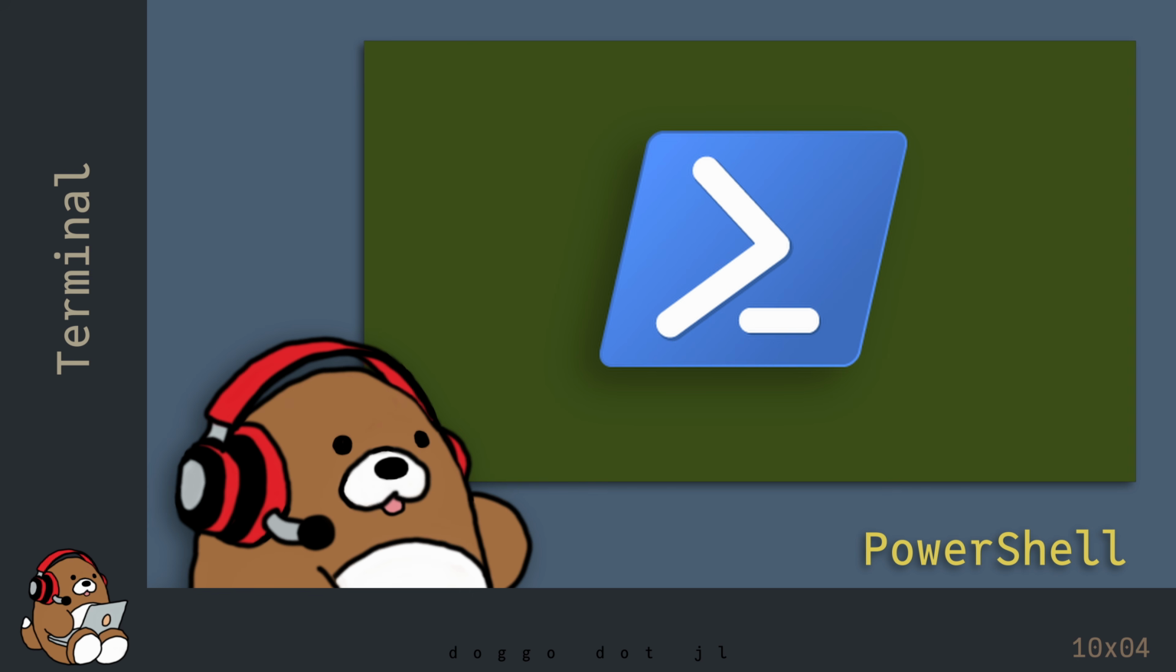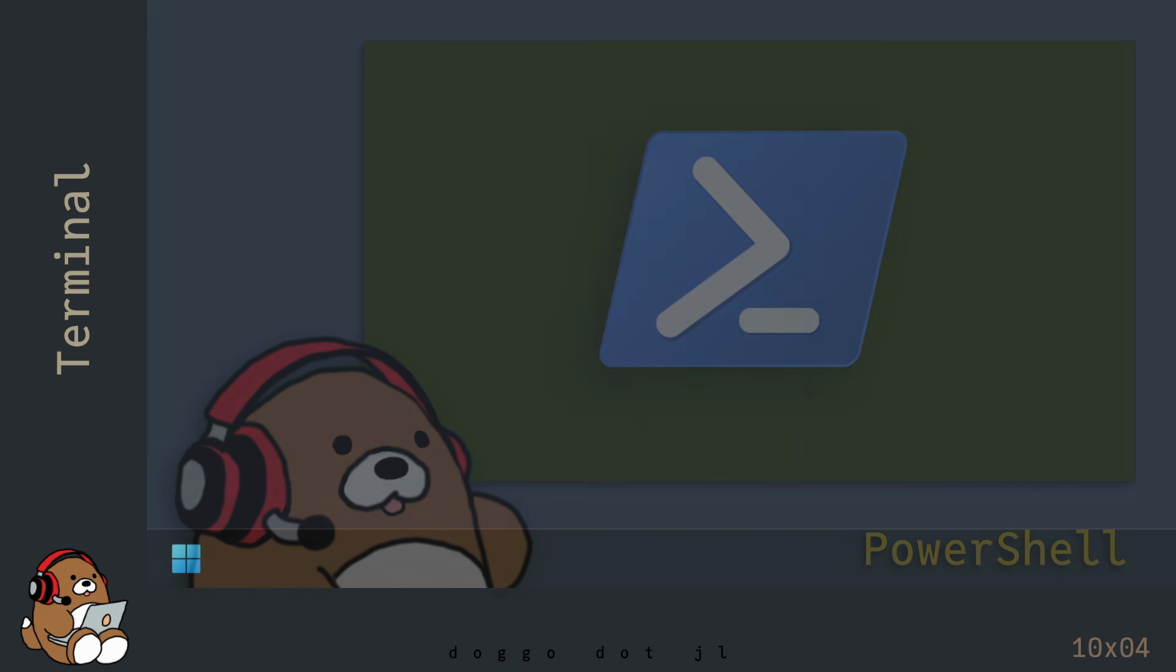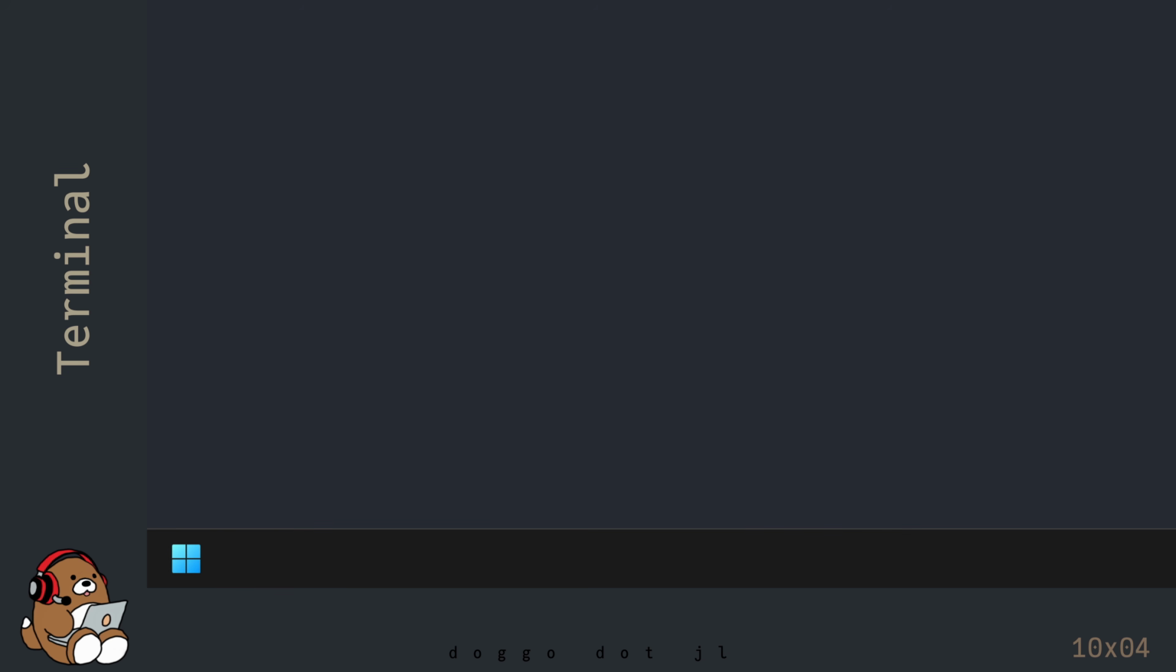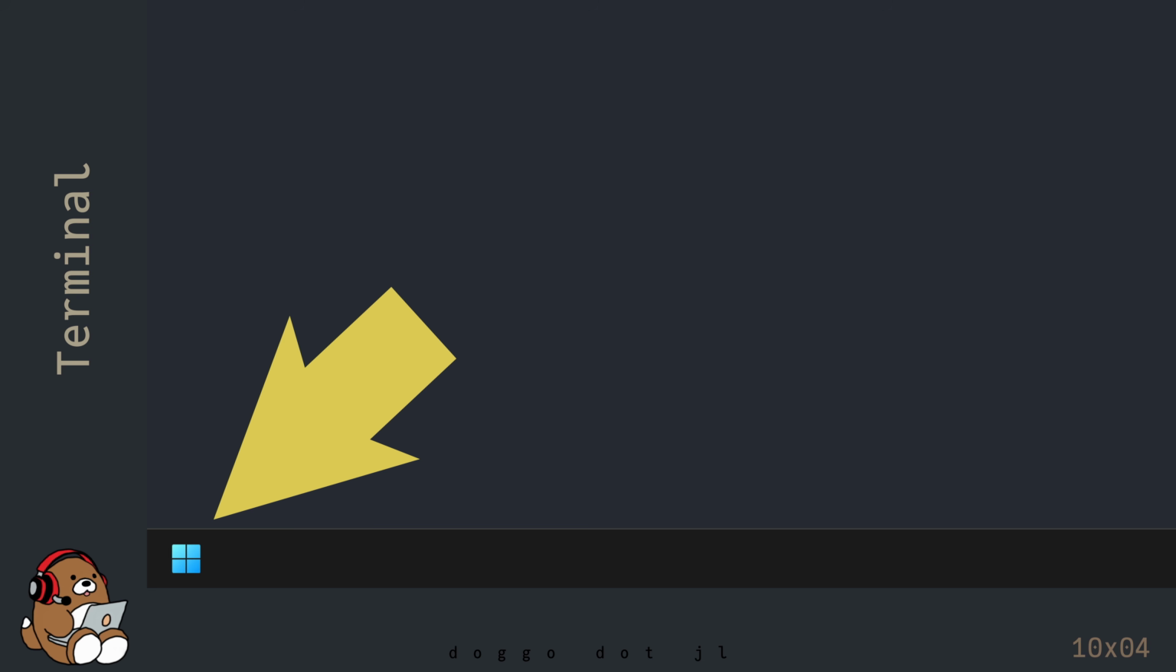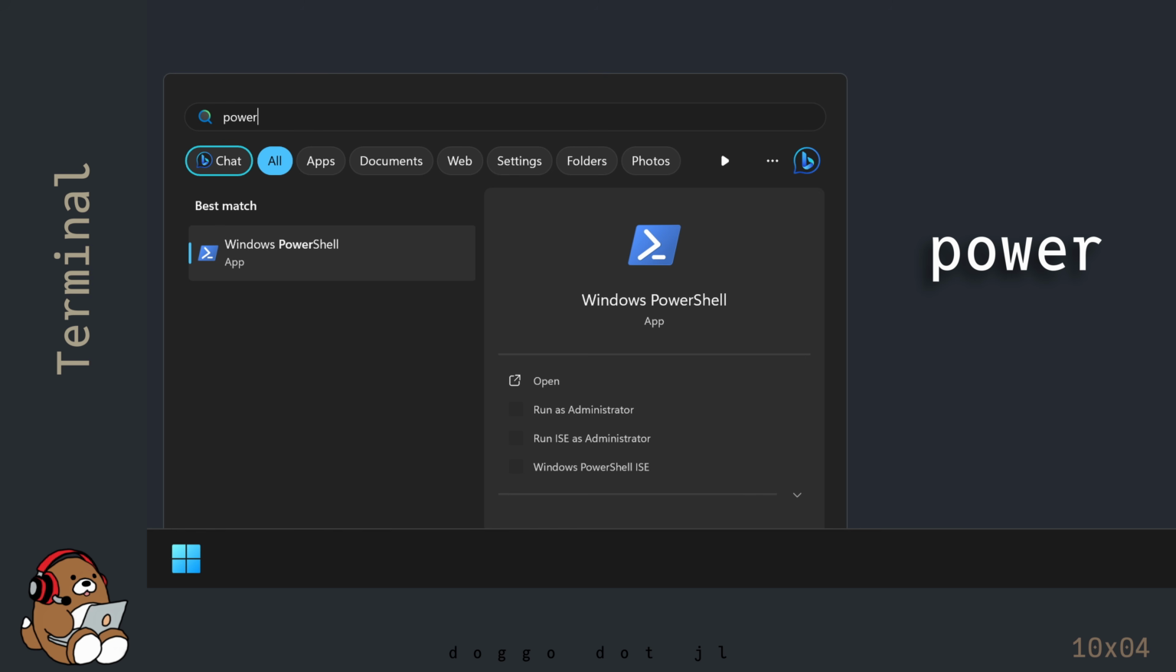In Windows, you have a second terminal option called Windows PowerShell, which is a modern version of the Command Prompt app. You can also use Julia inside of Windows PowerShell. To open Windows PowerShell, click on the Windows Start button and type in Power. You should see the Windows PowerShell app show up. Click on the icon to open Windows PowerShell.